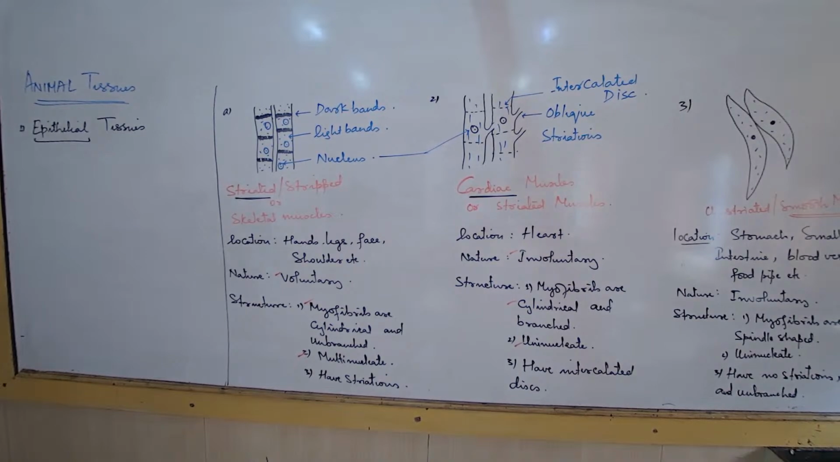No striations and unbranched. And ma'am, in the cardiac muscles, Have intercalated discs. Have intercalated. I know.